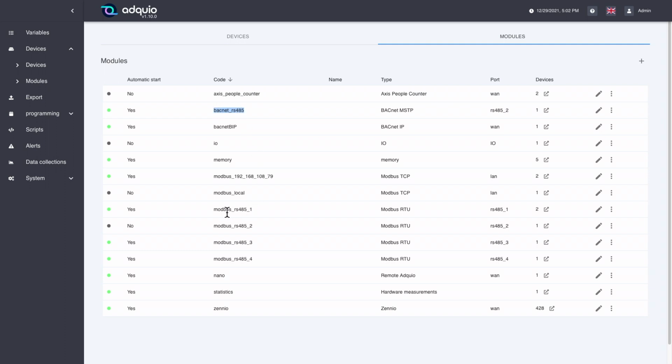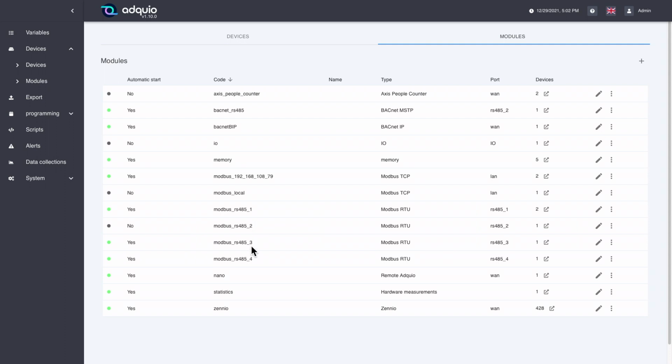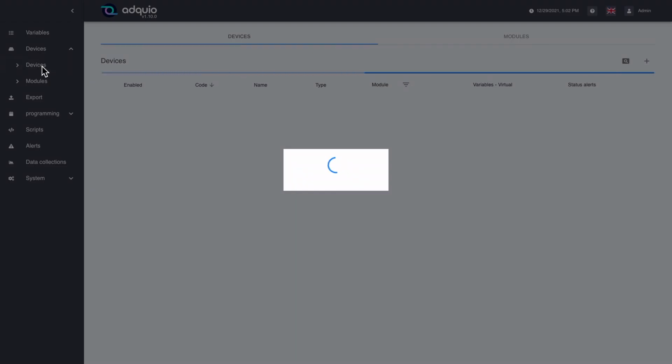In this case we have 4 Modbus 485 modules, each one working on port 1, port 2, port 3 and port 4. Each protocol and each port will have an associated module. The devices will belong to this module. Each device must have a module, here its connection driver with the outside. The devices are all the devices that we have connected to our Adquio.